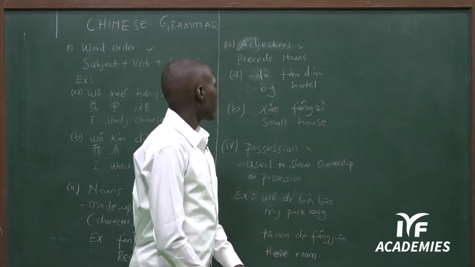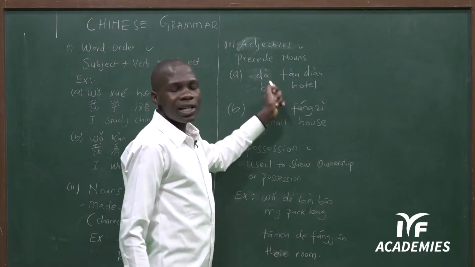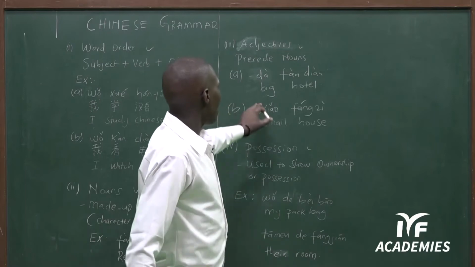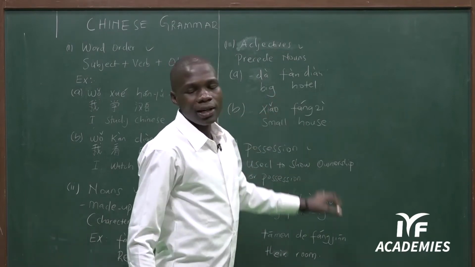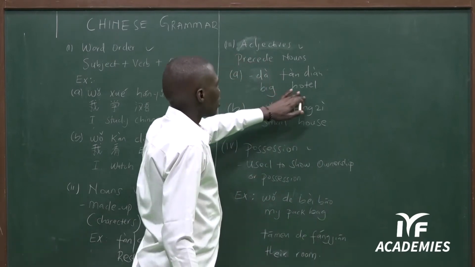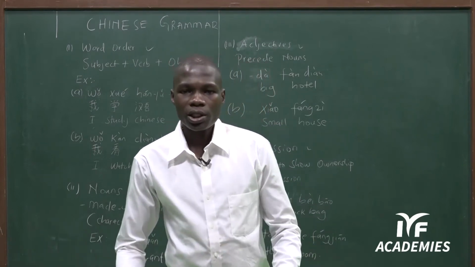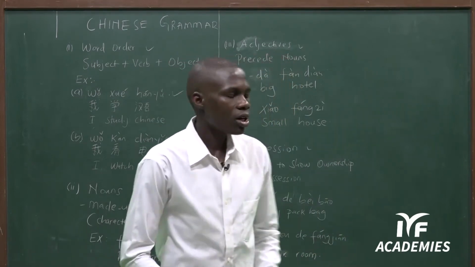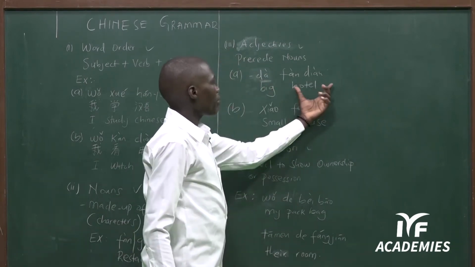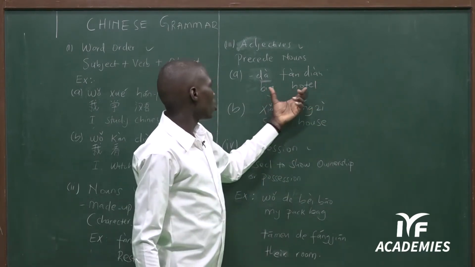Here we have one example of an adjective which precedes the noun. We have da. Da means big. So da fan dian means a big hotel. Da is an adjective which comes before the noun, a big hotel.